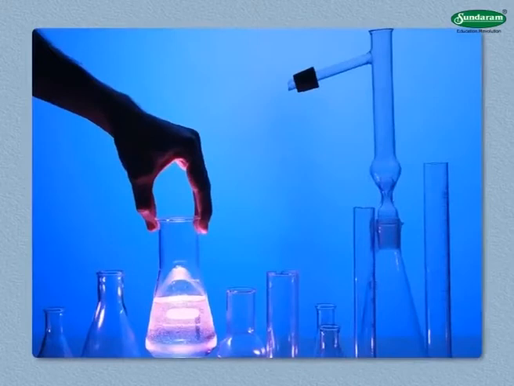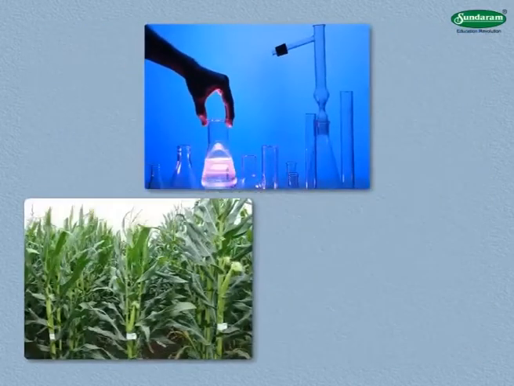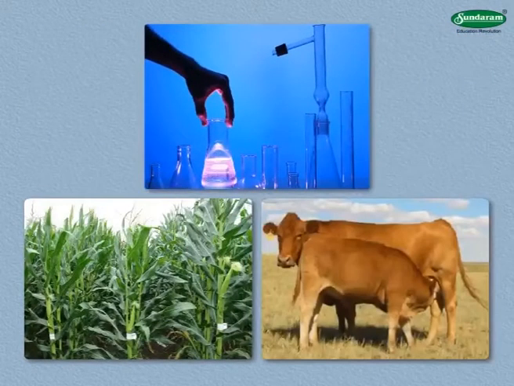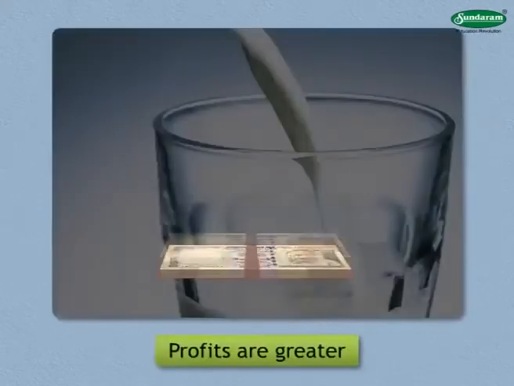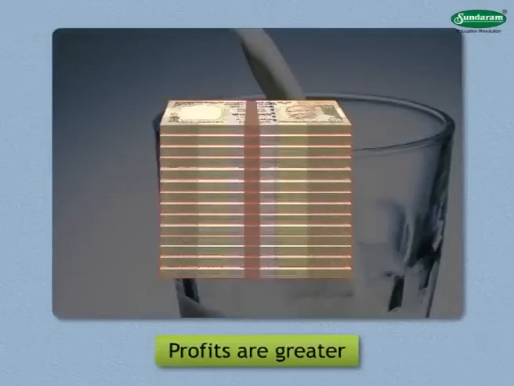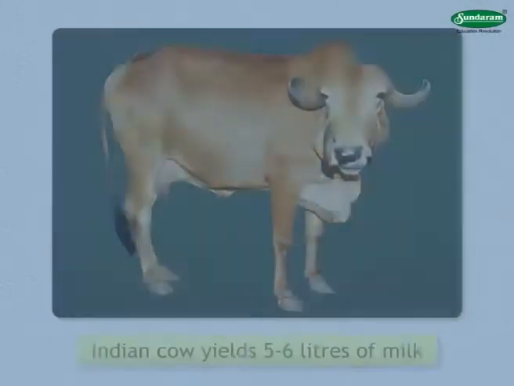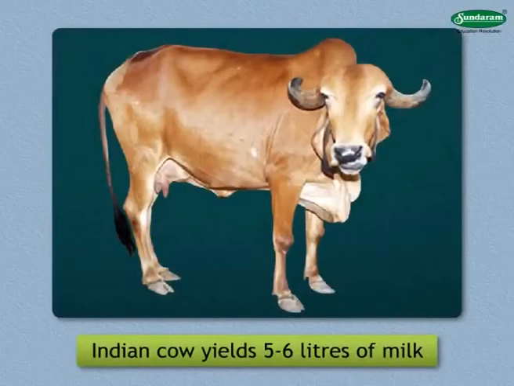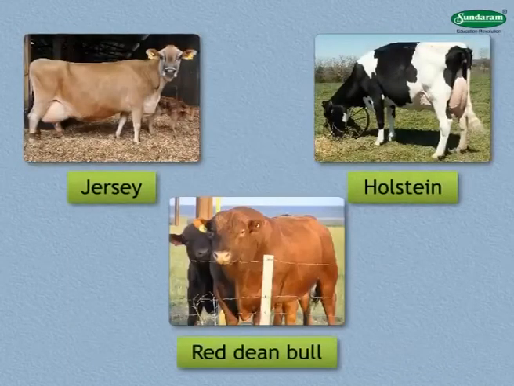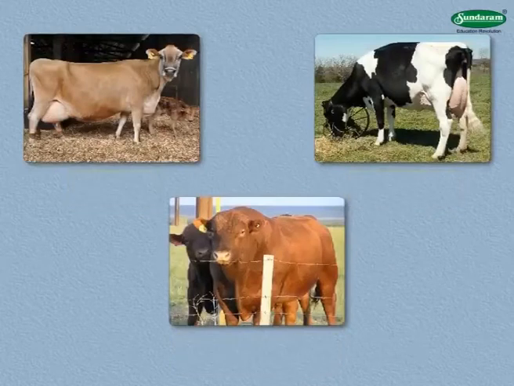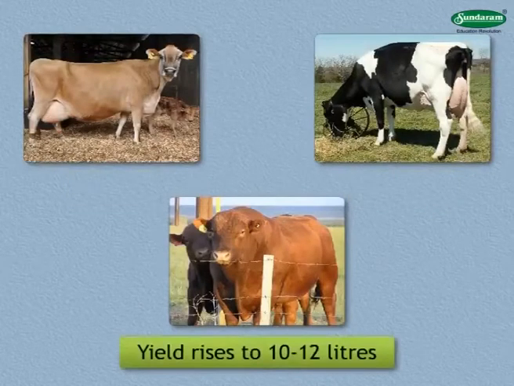Technology has been developed for obtaining not only hybrid plants, but hybrid strains of animals too. The yield from such animals is greater. The profits are greater. Have a look at this example. An Indian cow yields 5 to 6 liters of milk every day. However, if she is crossed with a Jersey, Holstein or Red Dane bull, the yield from the offspring rises to 10 to 12 liters daily.